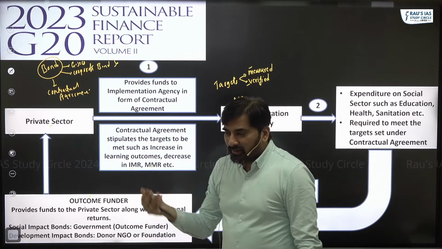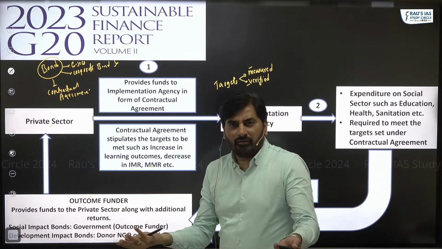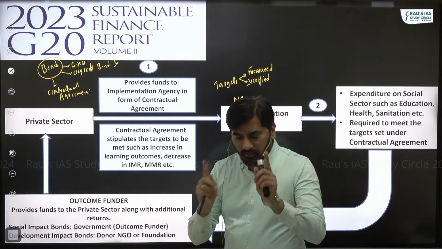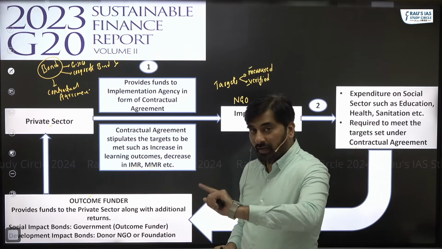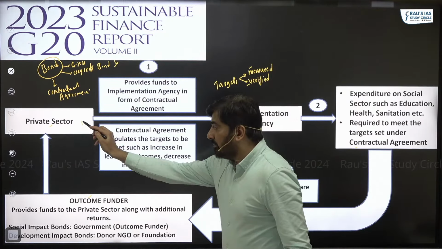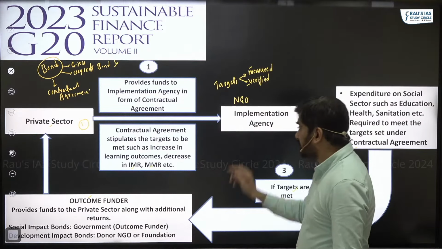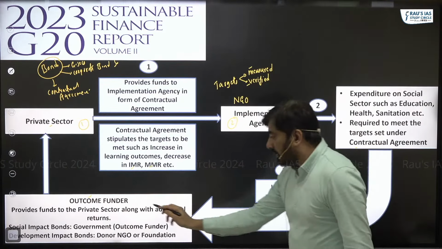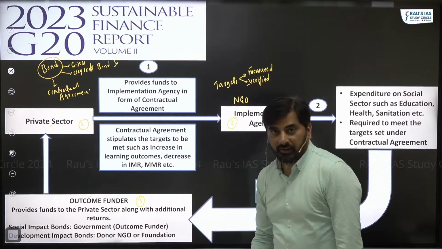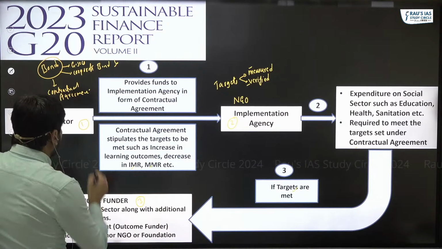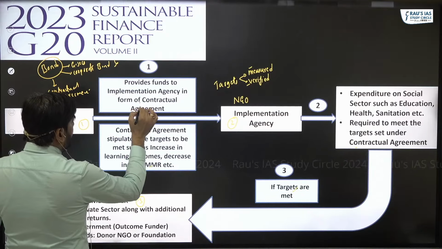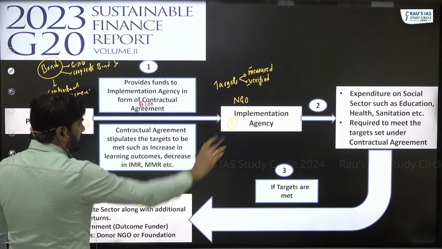Now you must be thinking, what is the benefit for the private sector? Why is it giving money to the NGO? Initially itself there's a contract, an MOU between 3 parties: private sector, NGO, and the outcome funder. Let's say the private sector might give 100 rupees to this NGO.